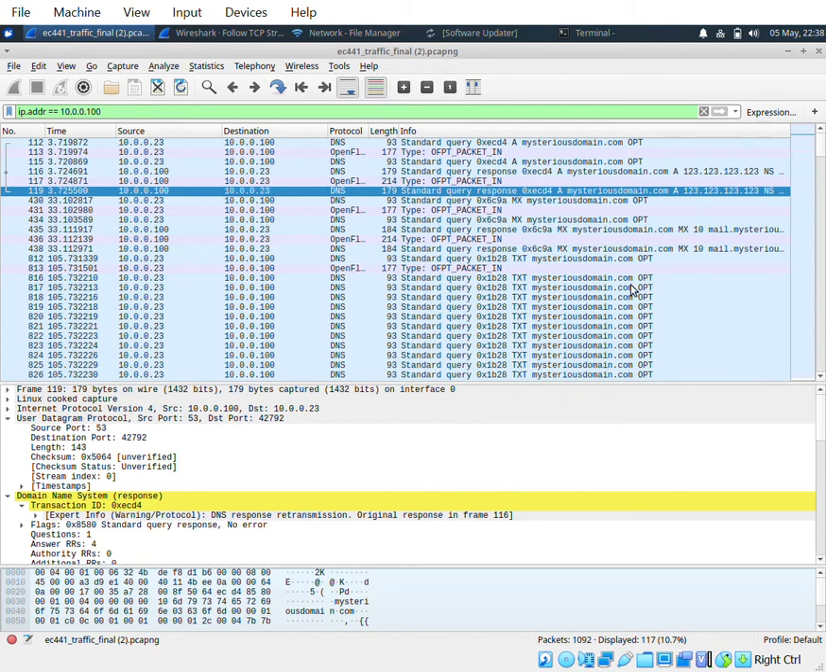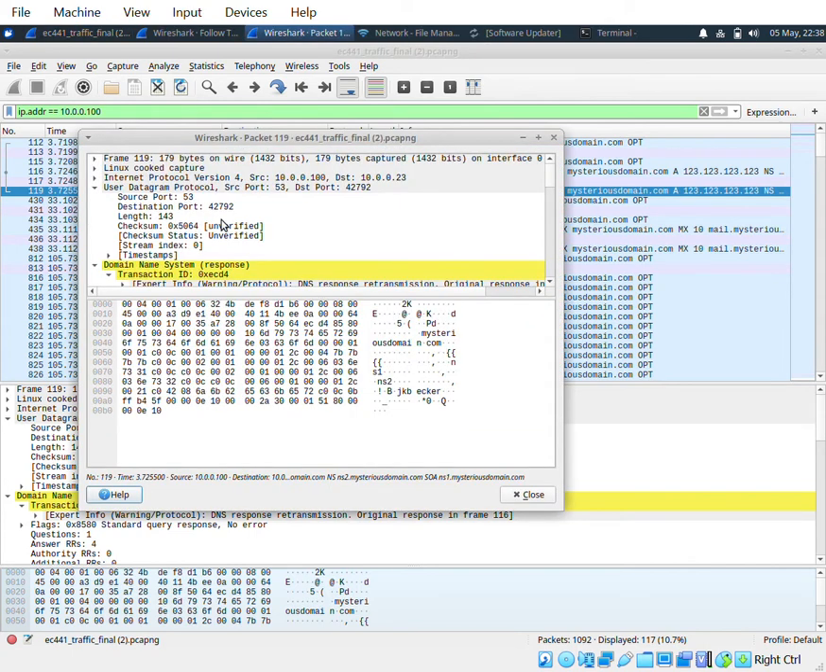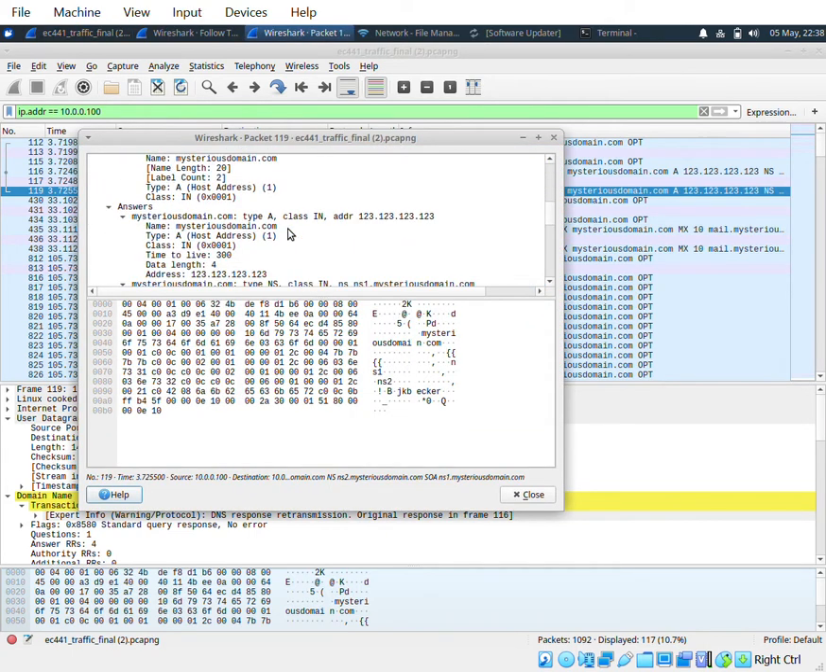Number 5, which IP address from the A record of mysteriousdomain.com point to? So here we can actually find it here. Double click, and from the answers, we could see that the mysteriousdomain.com type A points to the address 123.123.123.123, and that is the answer for number 5.